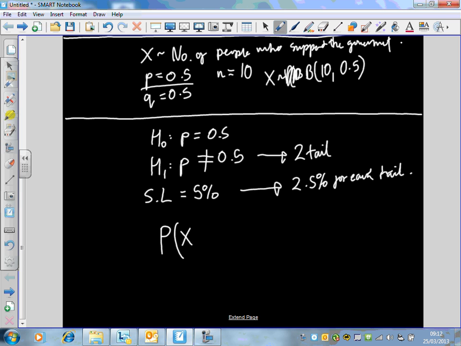Now, we've got issues here. What actually happened? 9 of them got selected out of the 10. So we've got to calculate a probability involving 9. Now, what was our test before? How did we know which probability to calculate before? What was our little thing before, Curtis? Yeah. By looking at what was here, if it was greater than, we'd work out greater than or equal. If it was less than, we'd work out less than or equal. So what do we work out? Probability of not equaling 9?